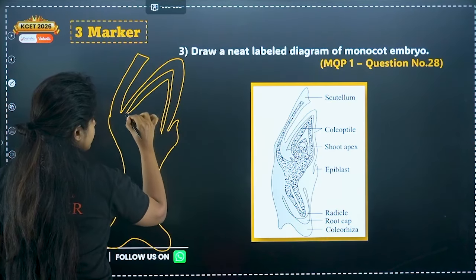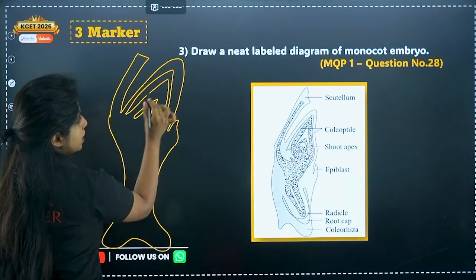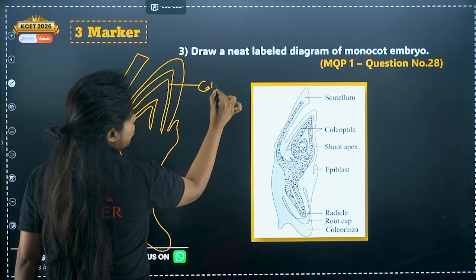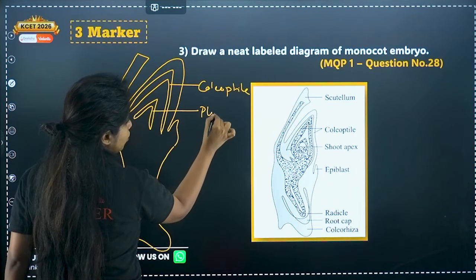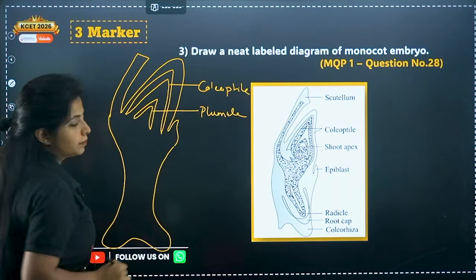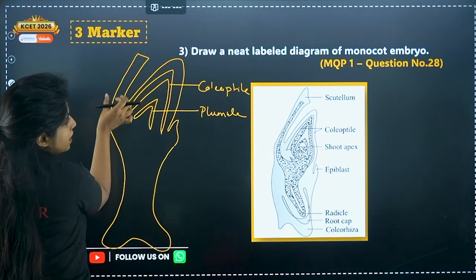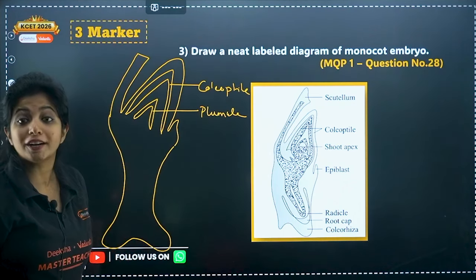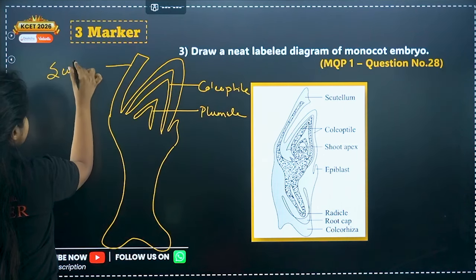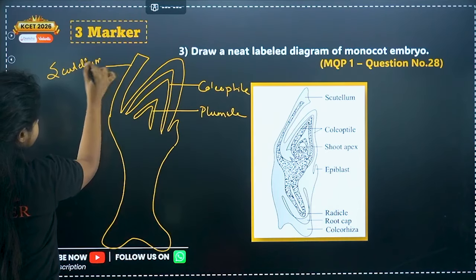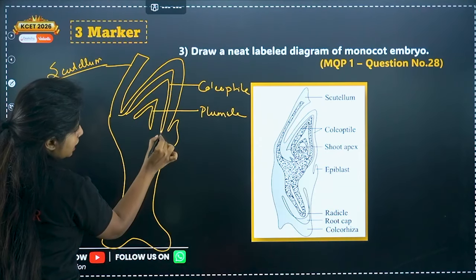Now my dear children, make 2 caps. So this is 1 cap and this will be the second cap. 1 cap which is up there, you call it as coleoptile. The second cap which is up there, you call it as what? Plumule. Okay. Now my dear children, this part is nothing but your cotyledon. Okay, this is your cotyledon. So you call this as scutellum. Done.